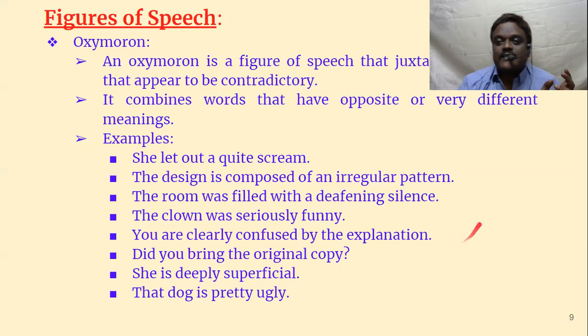It combines words that have almost opposite or very different meanings. When we look at these two words separately, they're almost opposites. But when they're brought together, it evokes a special meaning. They are called oxymorons. Let us see some examples.